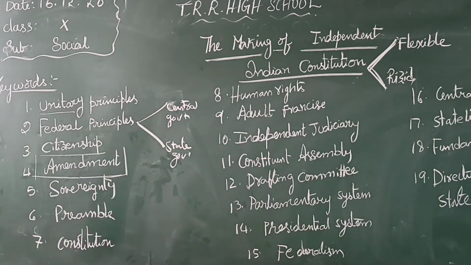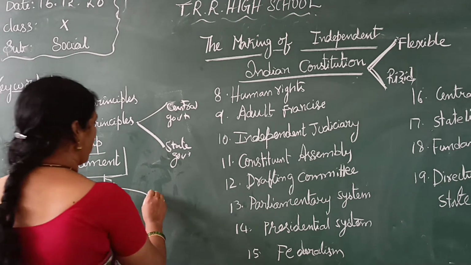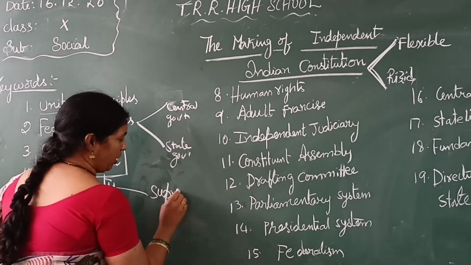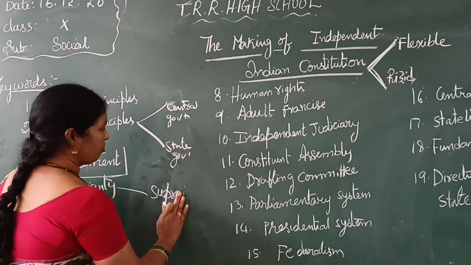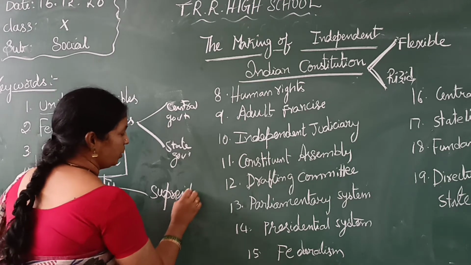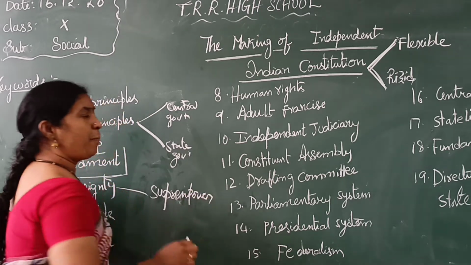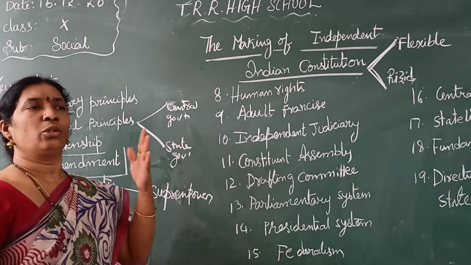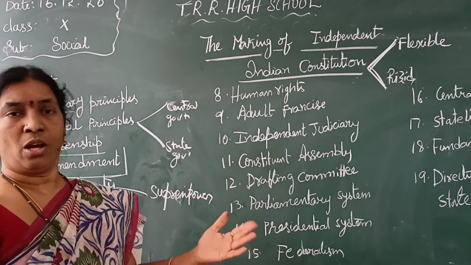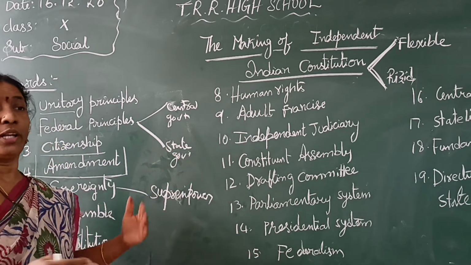Okay, and next, after that, sovereignty. In the morning I said, what is meant by sovereignty? A supreme and independent political authority. Sovereignty means supreme power. What is the supreme power? I already said in the morning. The supreme power is in the hands of the people of a country or the government, not anybody else.